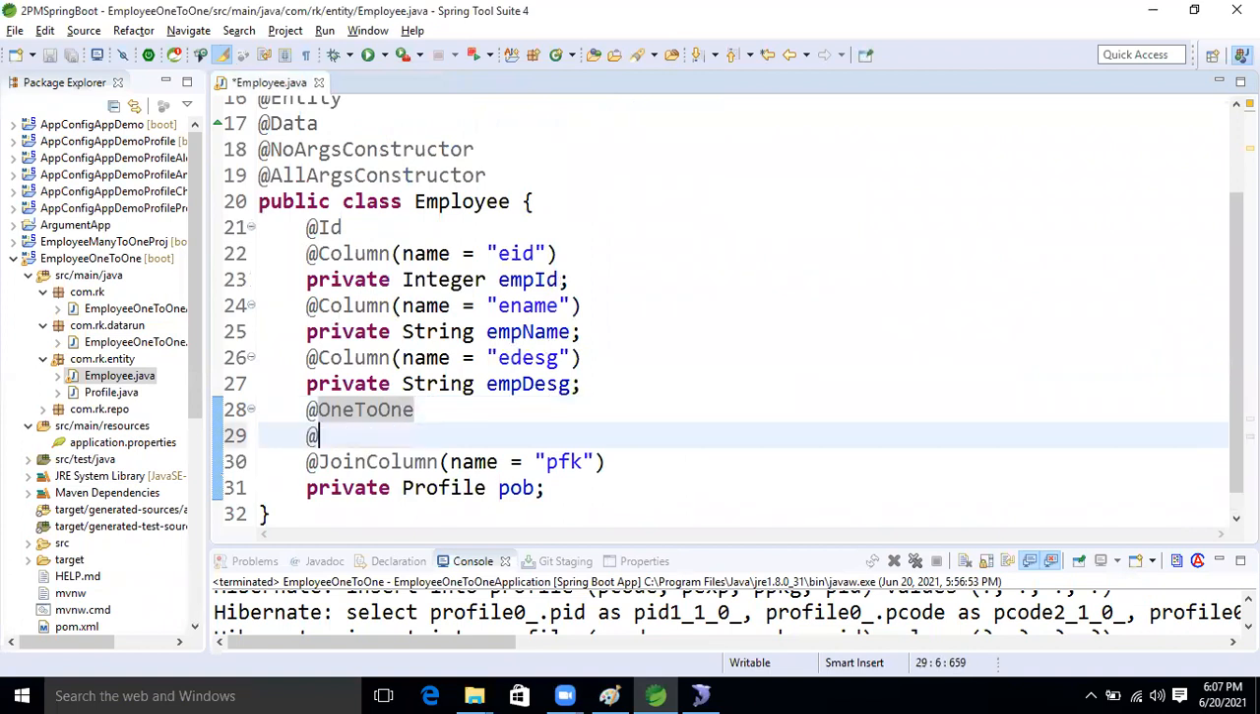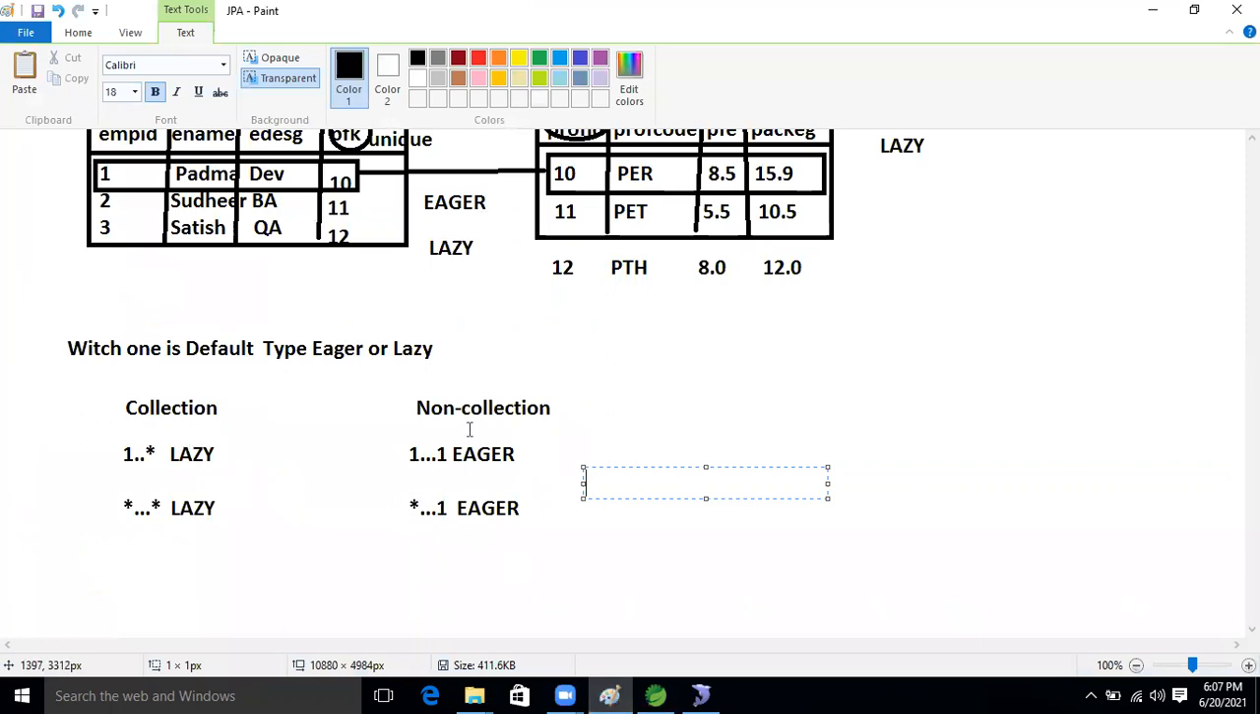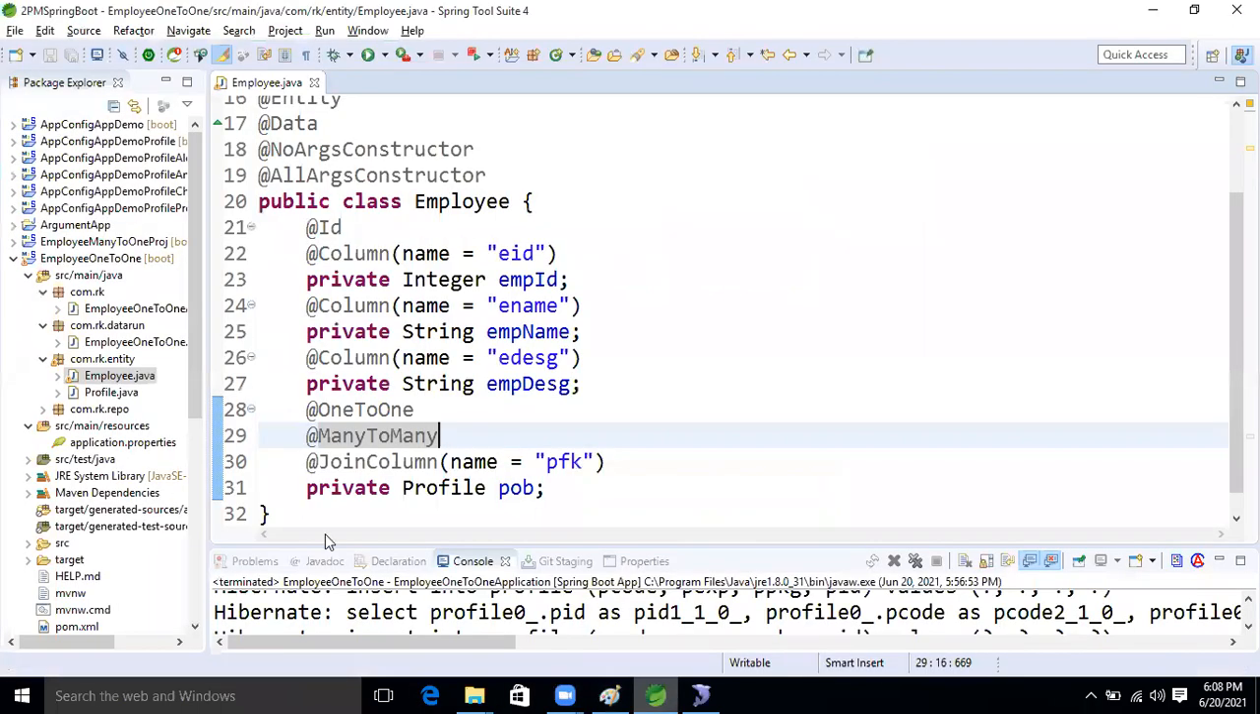Now I'm taking the many to many annotation. This annotation comes under collection based. So what explanation I gave just now? If it is collection based, then the default is lazy. Okay, so I will show that.